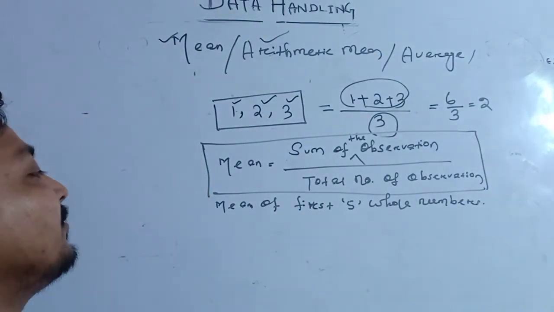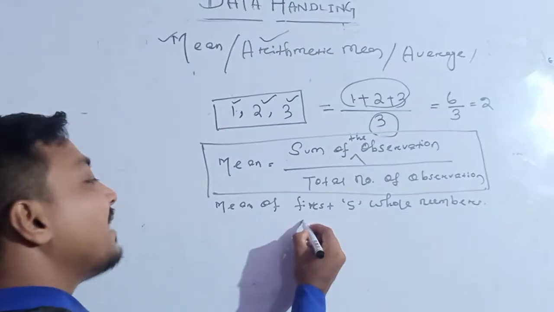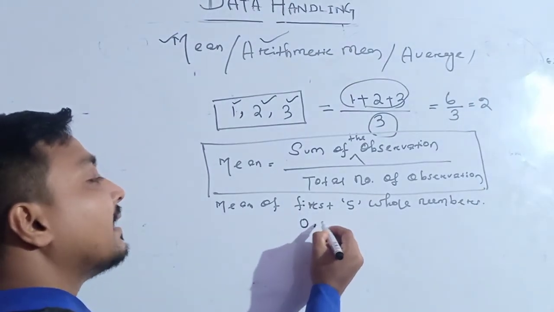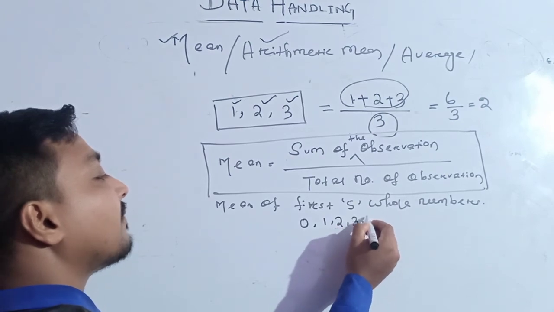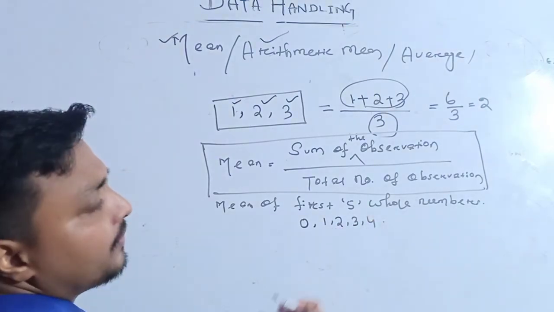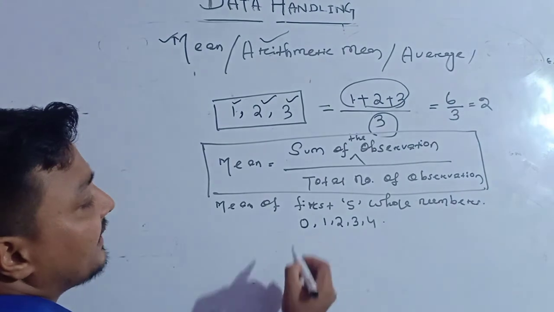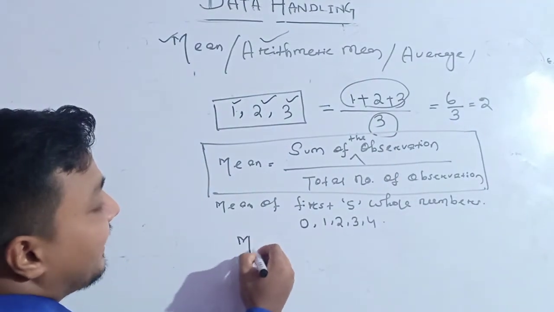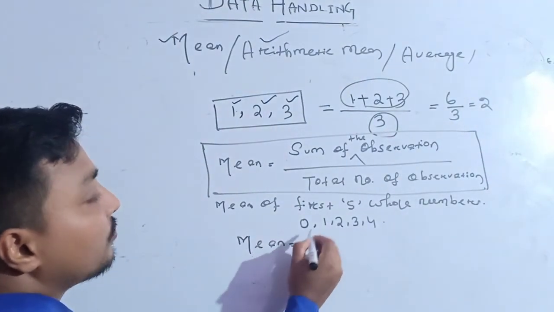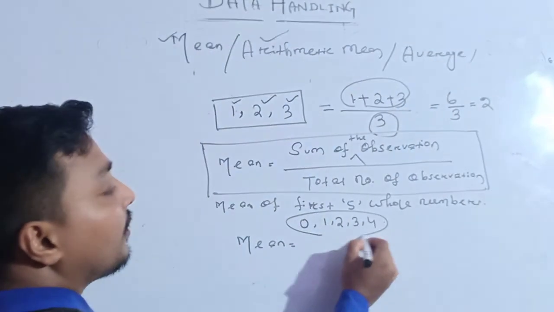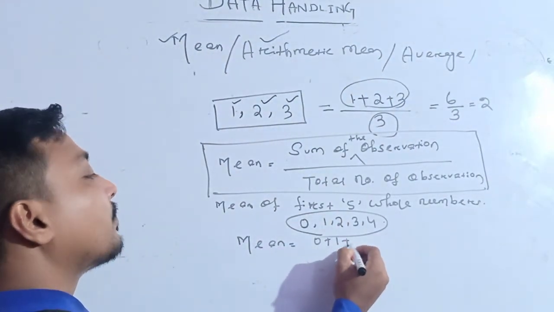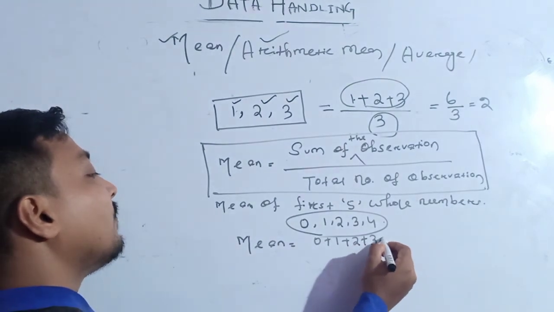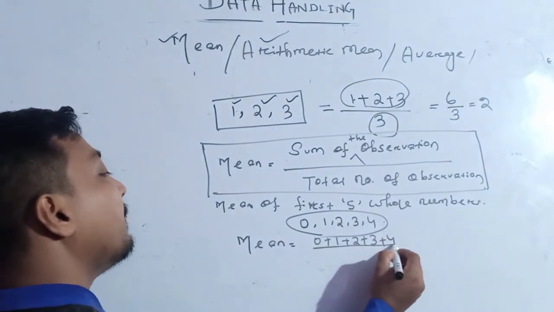The first 5 whole numbers start from 0, then 1, then 2, then 3, then 4. Then the formula to get their mean is the sum of the first 5 whole numbers, that is 0 plus 1 plus 2 plus 3 plus 4, divided by 5.